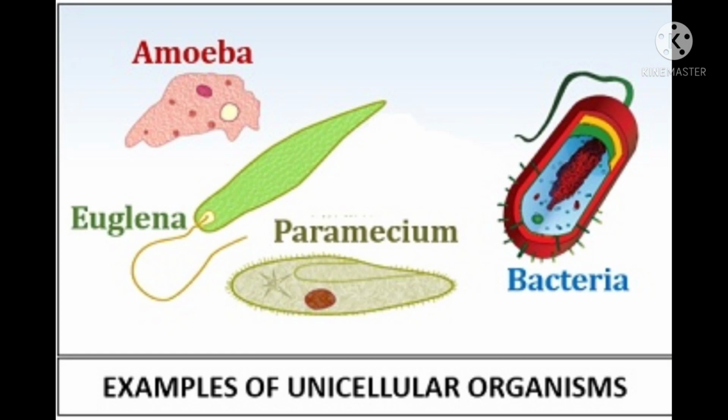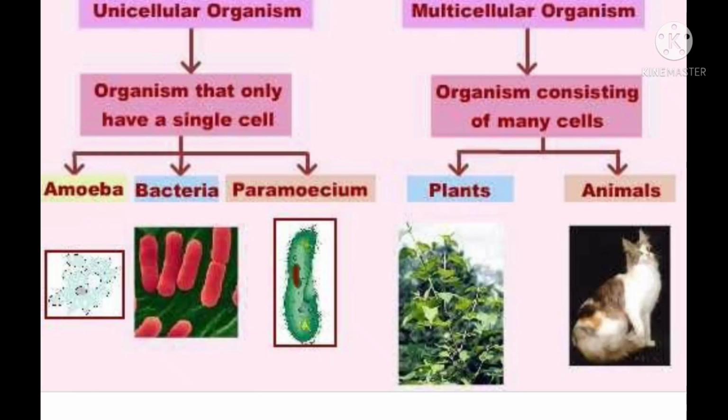That means all life processes such as reproduction, digestion and excretion happen in one cell. Amoeba, bacteria, euglena are some types of unicellular organisms.